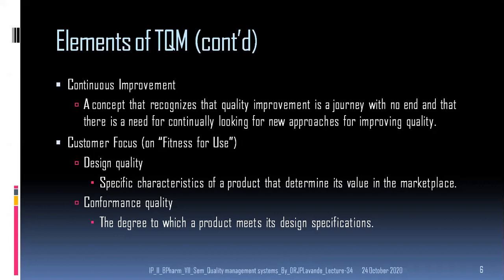Continuously we have to be involved at all these stages in order to get the quality without any errors, without any defects, with no end, and there is a need for continuously looking for new approaches for improving the quality. When it is said that it is a journey, that means it will consist of a roadmap, and that roadmap doesn't have an ending, right? So that is what it means.